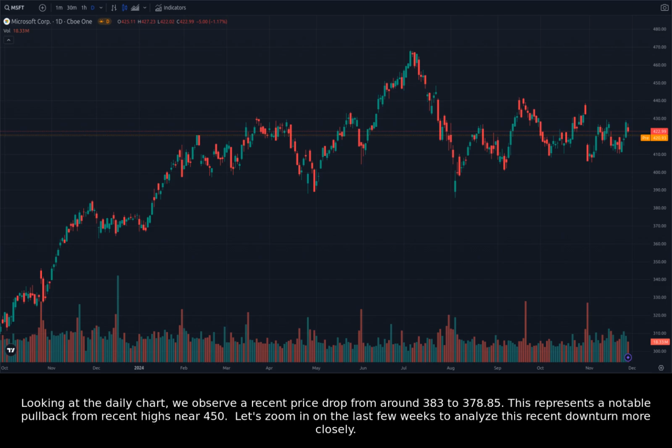Looking at the daily chart, we observe a recent price drop from around 383 to 378.85. This represents a notable pullback from recent highs near 450. Let's zoom in on the last few weeks to analyze this recent downturn more closely.